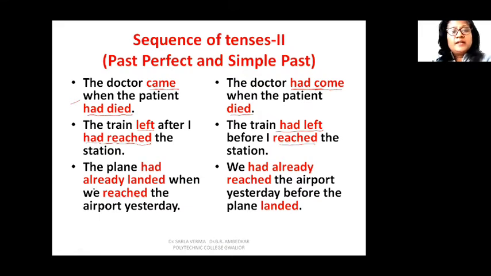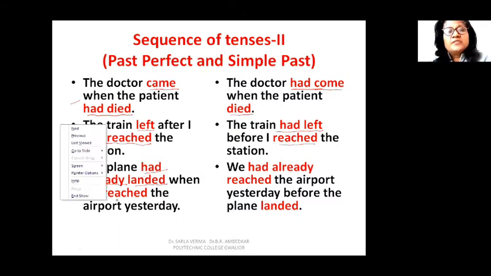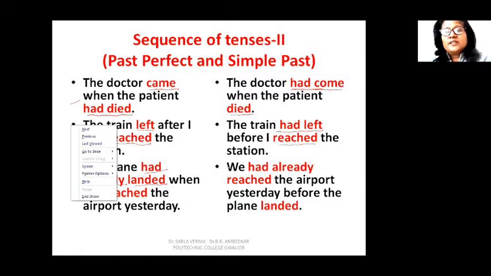तो the plane had already, देखिए already भी इंडिकेटर है जो बता रहा है कि this action had happened. So the plane had already landed. So this is again past perfect tense, and already is the time indicator which shows that this action had already happened. ये पहले हो चुका था. So when we reached the airport, the plane had already landed.